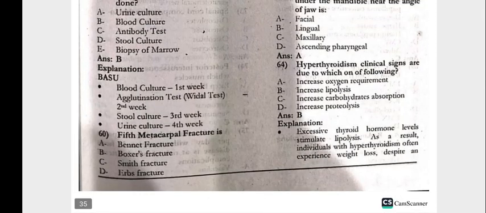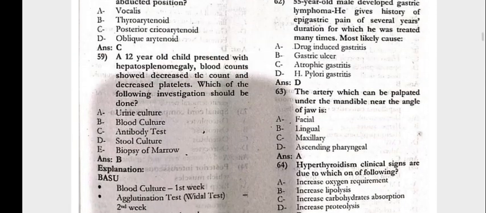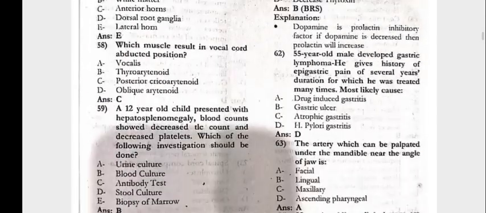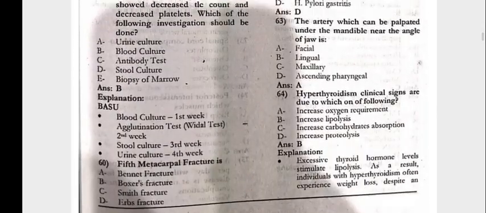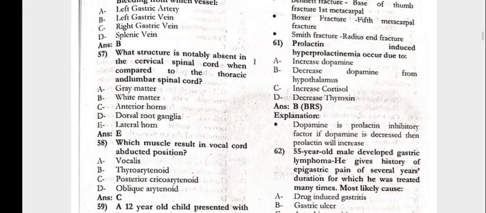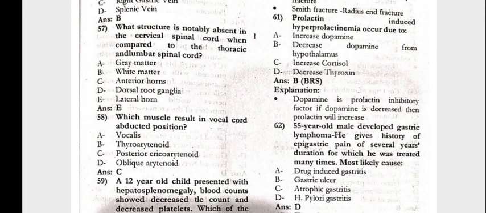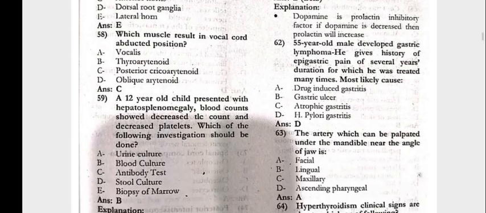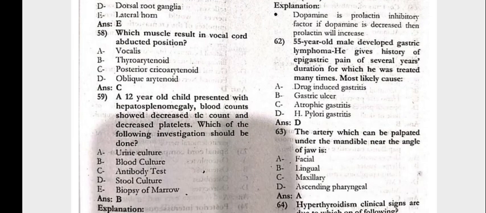Next, 60. The fifth metacarpal fracture is the boxer's fracture. Next, 61. Prolactin-induced hyperprolactinemia occurs due to decreased dopamine from the hypothalamus. 62. A 55-year-old male developed gastric lymphoma. He gives history of epigastric pain of several years duration for which he was treated many times. Most likely cause would be the H.